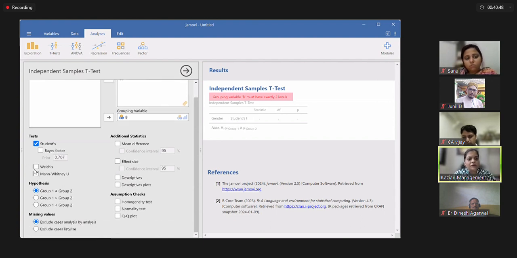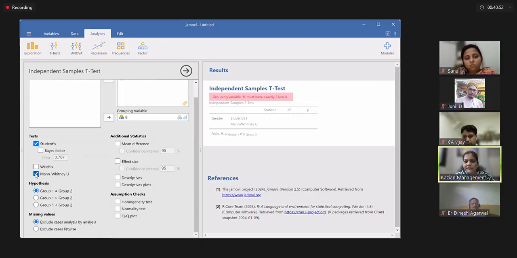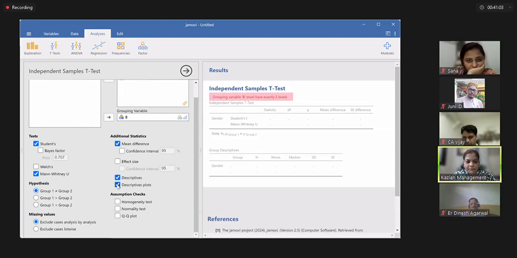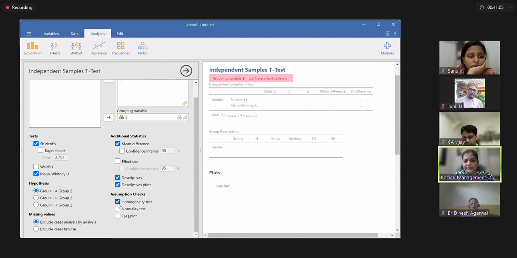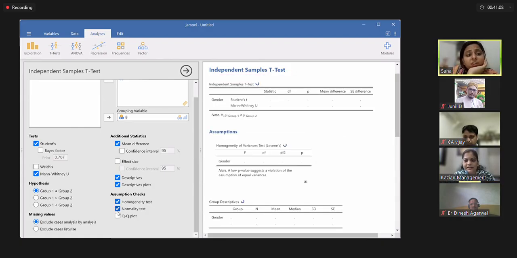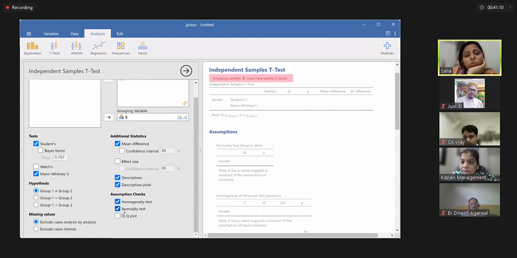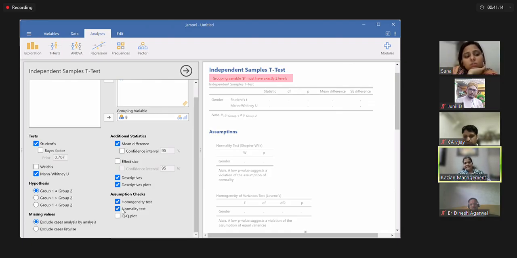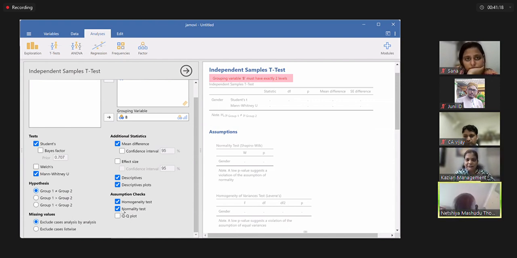You can see there are further tests in this. You remember I talked about the Mann-Whitney U test. The more you go on clicking, the more tables will go on forming. If I want mean differences, you go on calculating descriptives, descriptive plots, homogeneity test, normality test. So which test should one take? Okay. Now to find the right test, we have to first identify our variables.